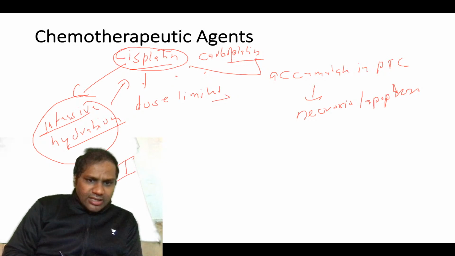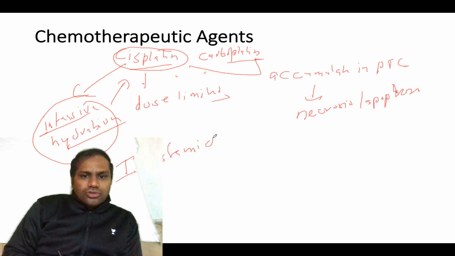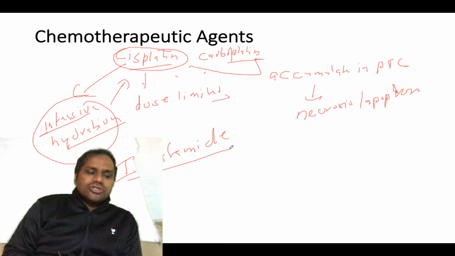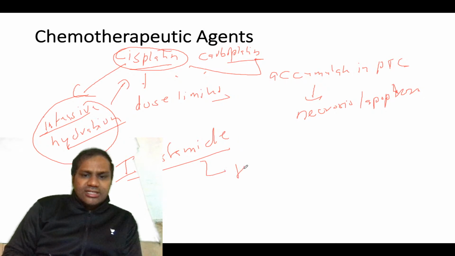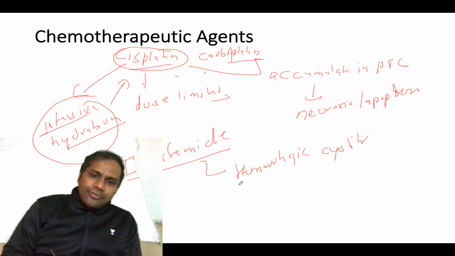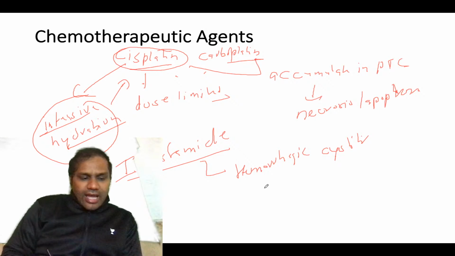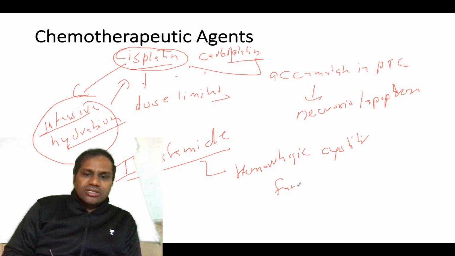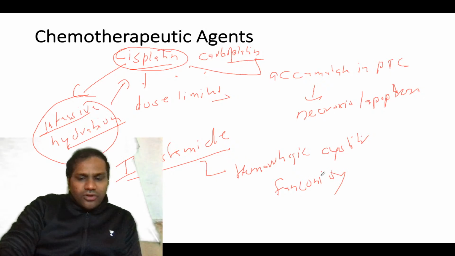Then there is another drug known as ifosfamide. This drug will cause hemorrhagic cystitis. Very important, high yield: hemorrhagic cystitis. Also, this can cause type 2 renal tubular acidosis, that is, Fanconi syndrome. Okay, Fanconi syndrome. So these drugs can be responsible for all this.